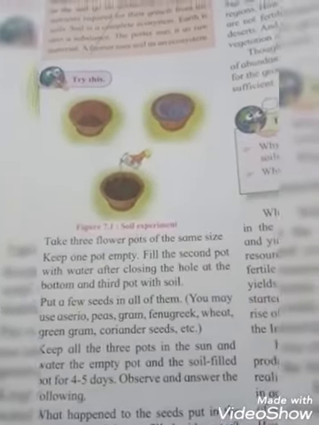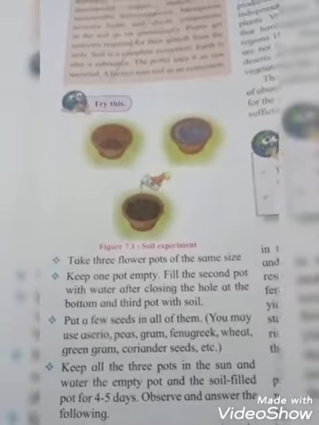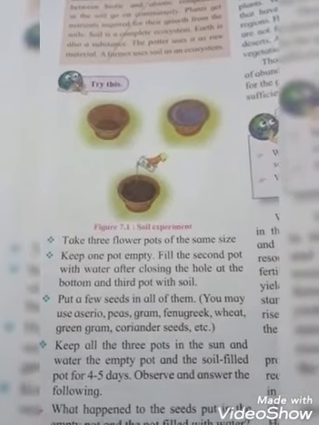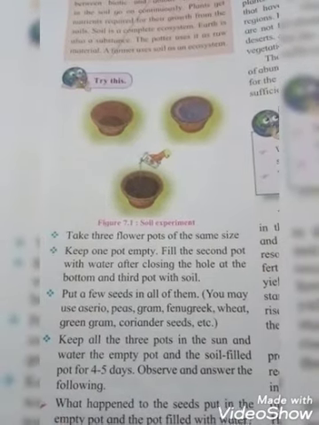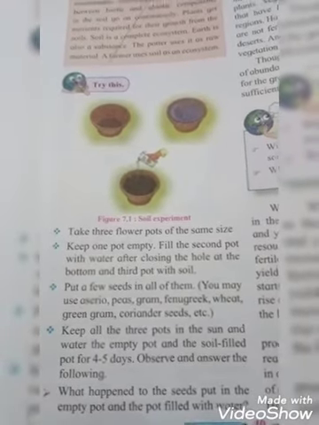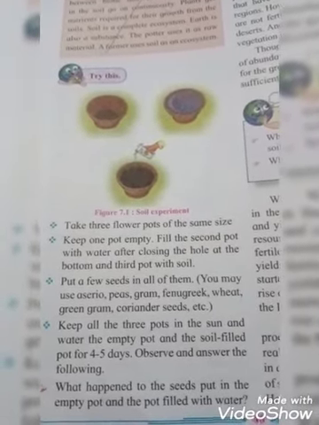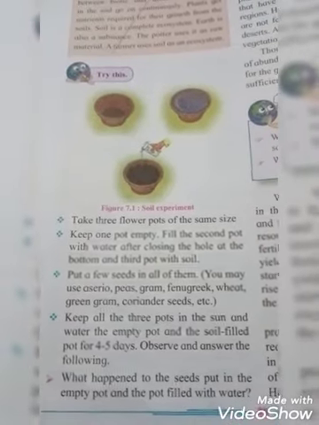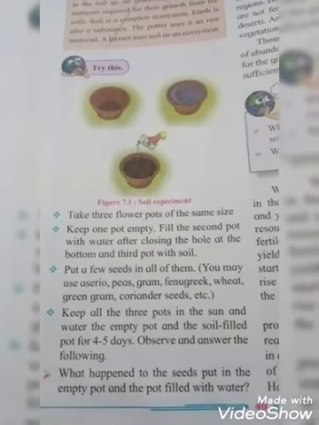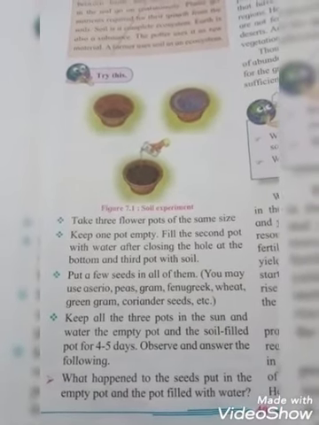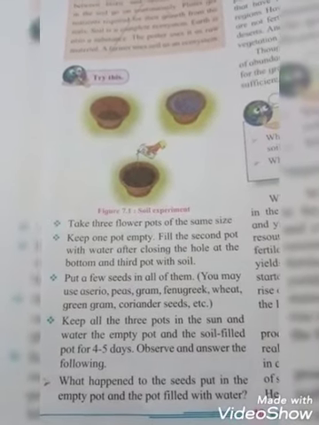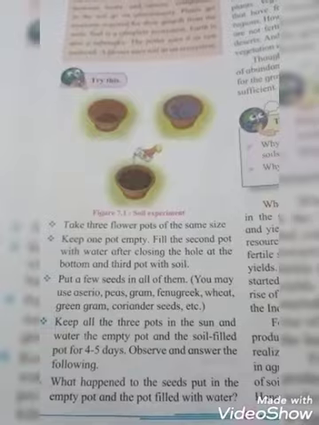That means in which pot there is soil, seeds, and water also, automatically you can see that the plant will grow. But in the pot where there is no soil, it was empty, there will be no changes. And in the pot where you only fill water, there will also be no changes. So what is very important: in the pot where soil is there, seeds are there, and you put water, the seed will automatically grow. So these changes will be there. Okay students, this is totally activity based.